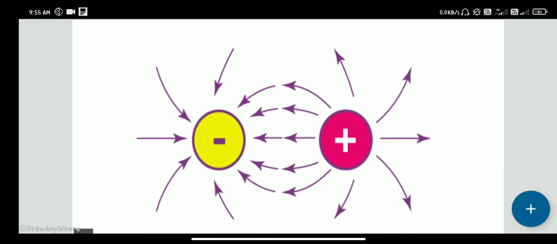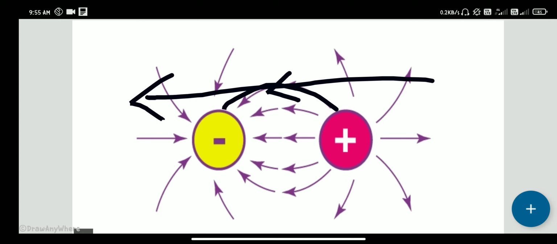Another property is the tangent. Look here, it is terminating from positive charge to negative charge. Here we draw a tangent to this field line.